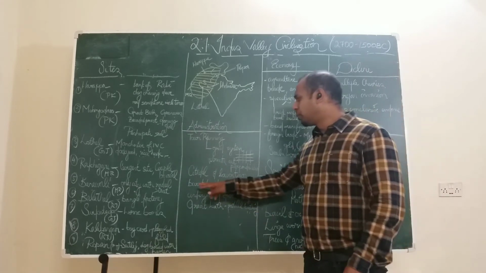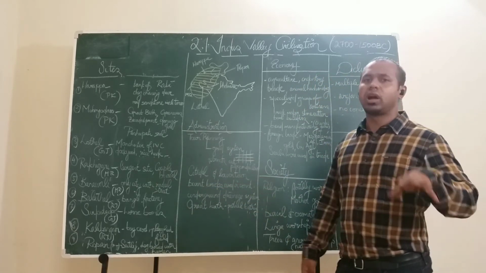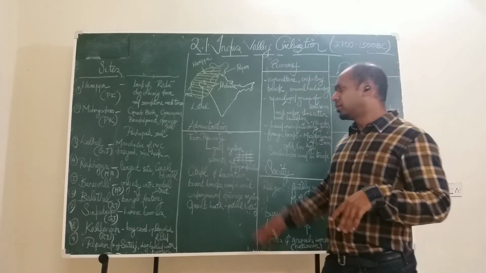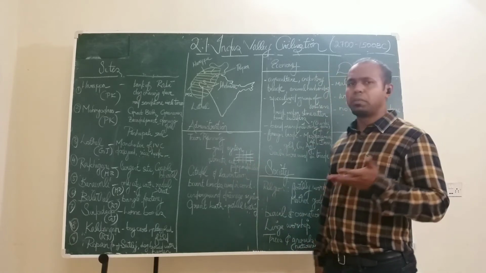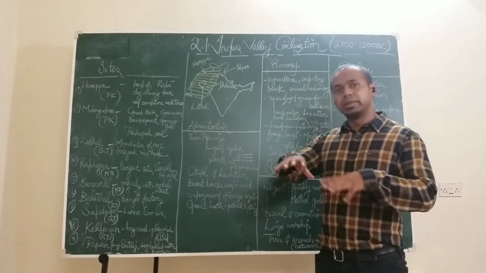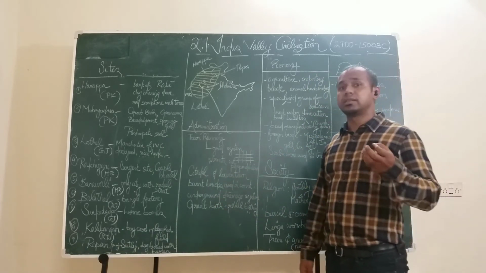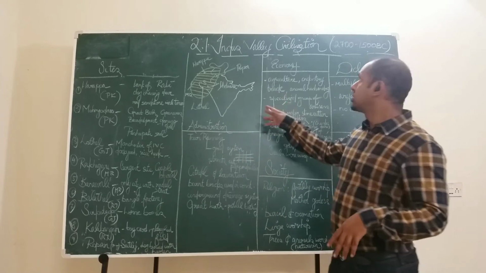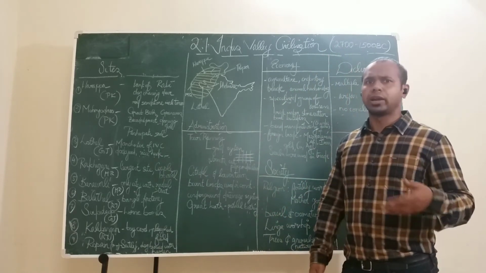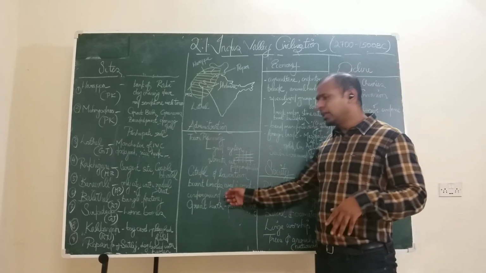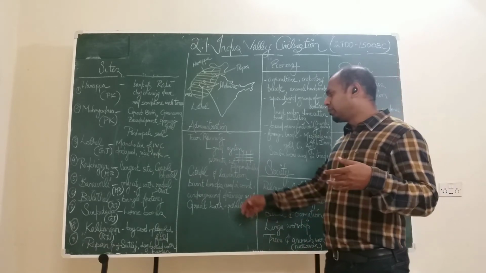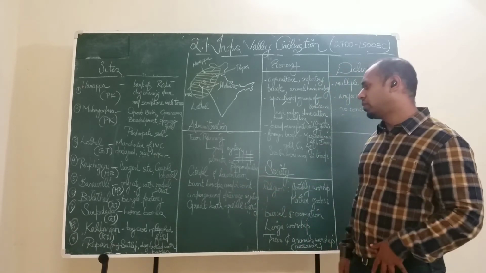Now, burnt bricks were used in construction. Most of the houses were constructed with burnt bricks. And the most important feature of this entire town planning was the drainage system they had. They had a drainage system which was underground and it was covered with slabs. It's an extremely sophisticated system for a civilization that existed in, let's say, 2700 BC. That sophistication in drainage is not found across the world at that point in time. So it's a very important feature that we should know, which is the underground drainage system.